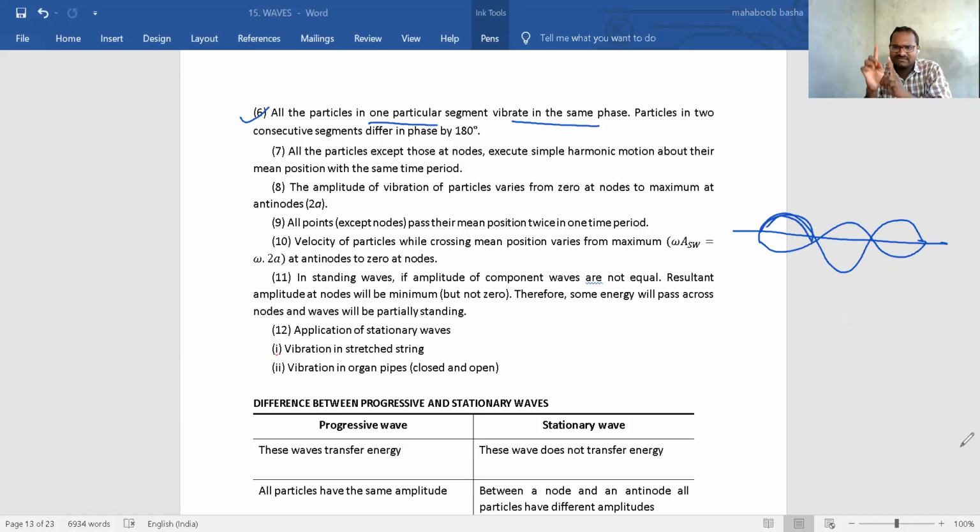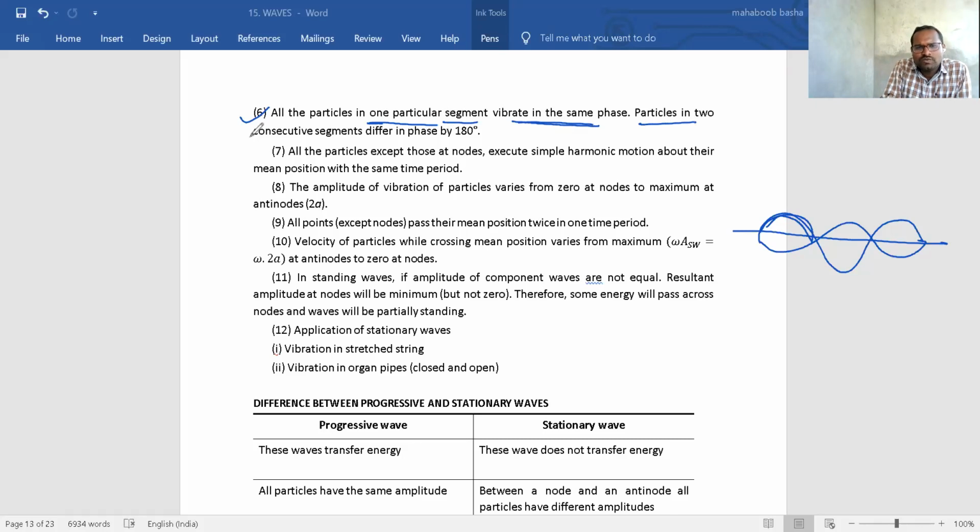It is not like SHM, where one particle has one phase. But in stationary waves, all the particles will move up at a time and all will go down at a time. So the particles of a particular segment vibrate in the same phase always.